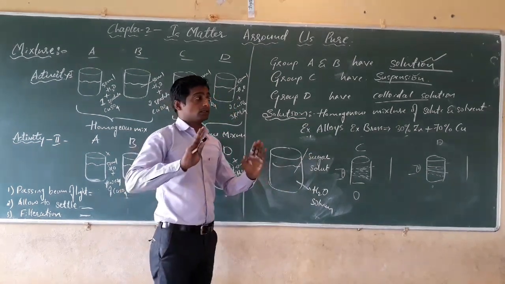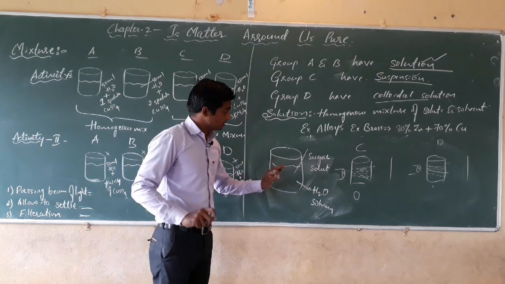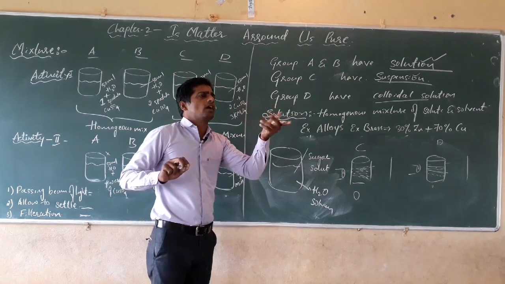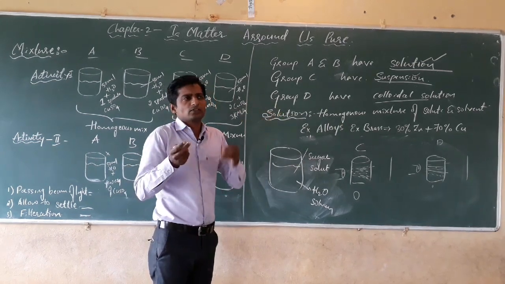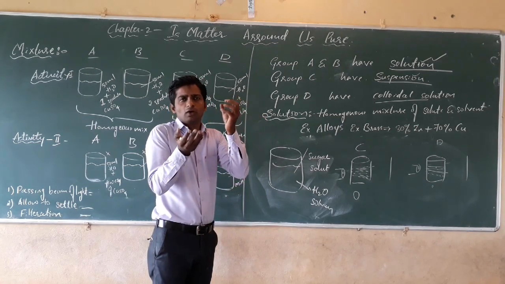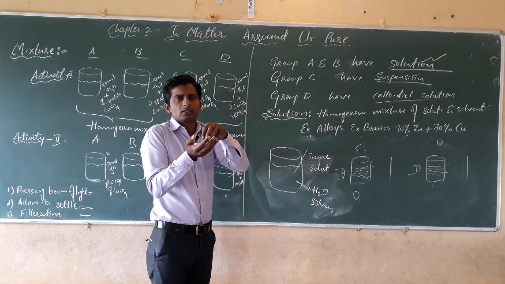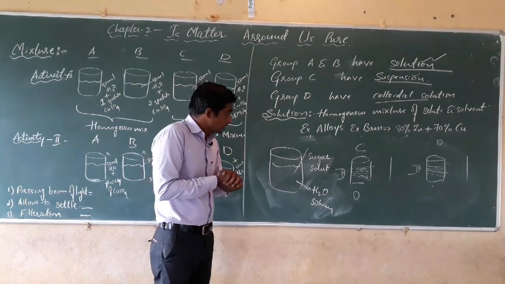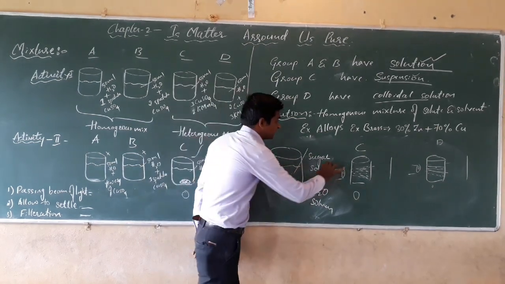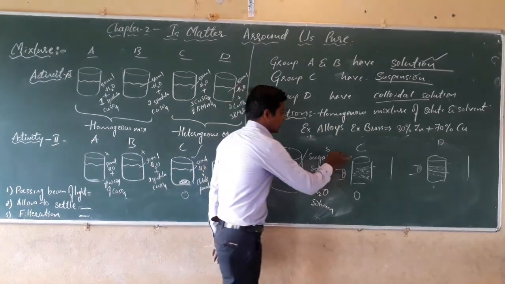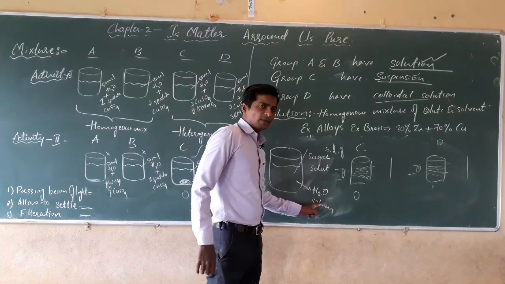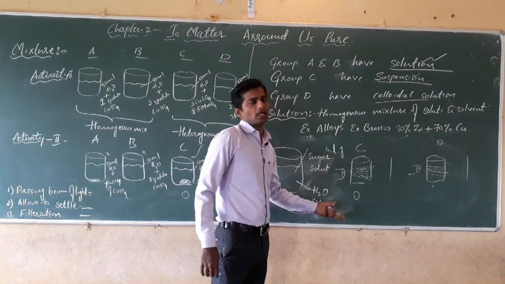Next, we have one doubt: we may think that the solute is always a solid and the solvent is always a liquid, that is, sugar is the solute and water is the liquid. When we mix them, that produces a sugar solution. But there are no such restrictions. The solute may be solid, liquid or gas, and the solvent may be solid, liquid or gas.